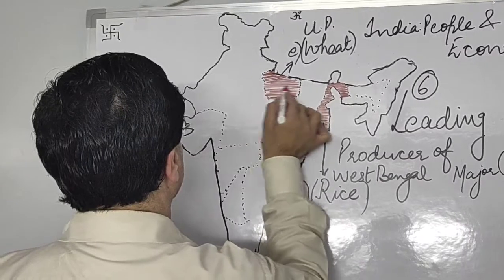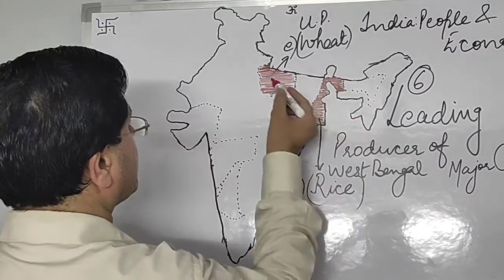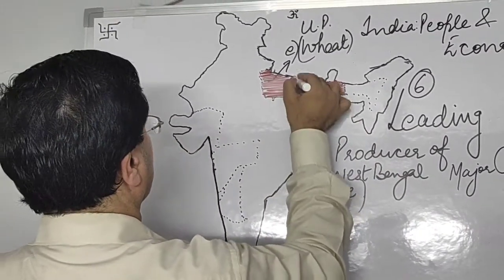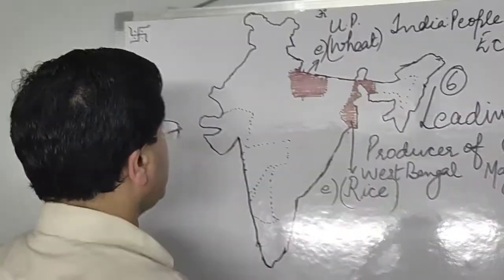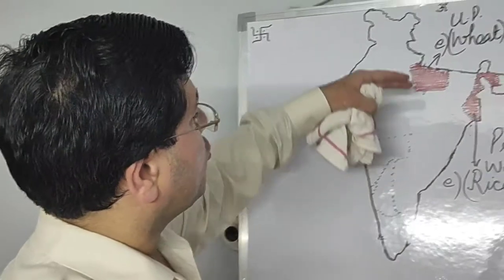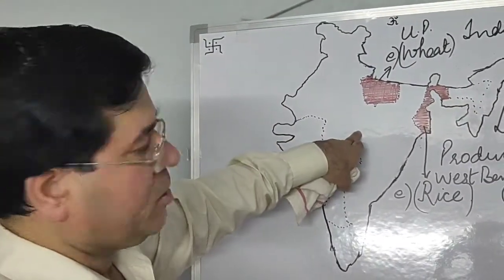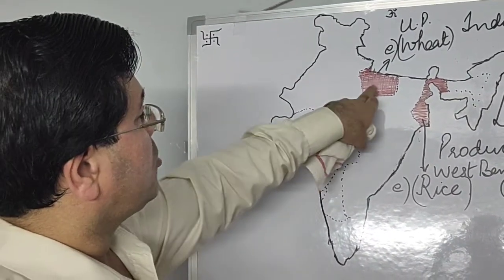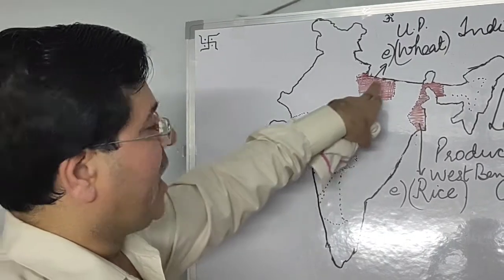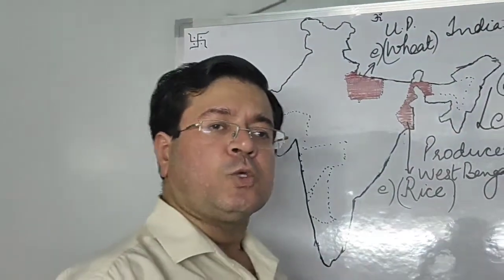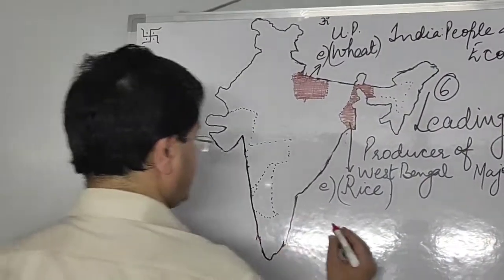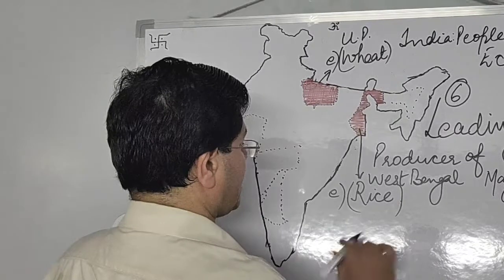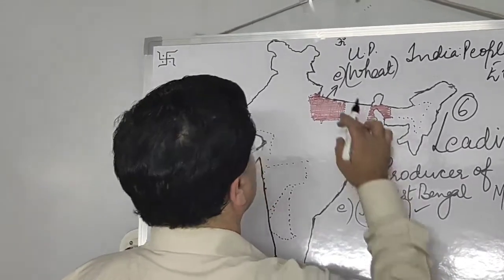Bengal is located adjacent to Bangladesh. Okay, so Uttar Pradesh is in the Uttar of Madhya Pradesh. This is Madhya Pradesh in the center, and in the north of Madhya Pradesh we have Uttar Pradesh. So very easy to remember the location of these states. So rice we have done, wheat we have done.